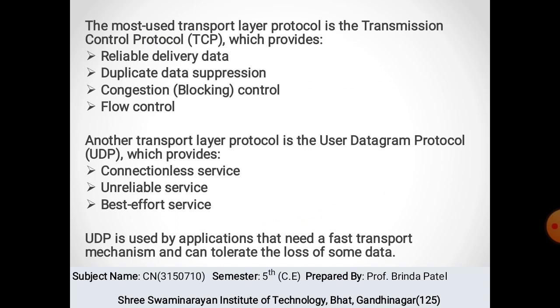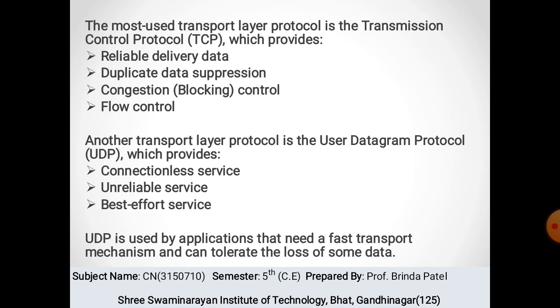The transport layer provides end-to-end data transfer by delivering data from an application to its remote peer. The most used transport layer protocol is the Transmission Control Protocol, which provides reliable and consistent delivery of data. Duplicate data suppression means removing the duplicate data. Congestion means blocking or jamming of the data. So it controls the traffic,